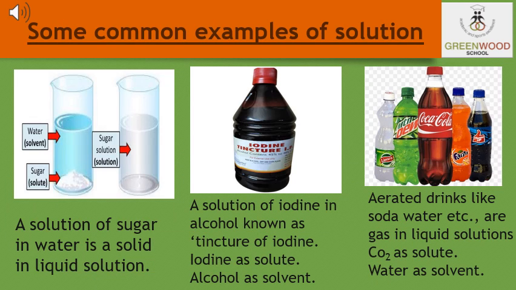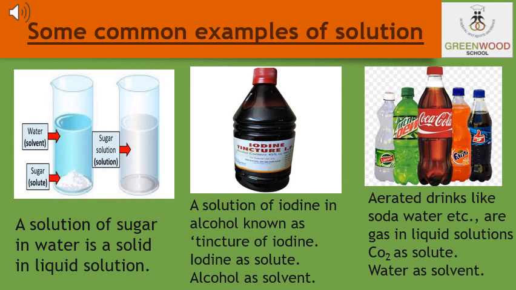Now let us take some common examples of solutions which we commonly see in our daily life. First example is a solution of sugar in water. This type of solution is a solid in liquid solution. In this solution we can say that the sugar is the solute and water is the solvent, because the sugar is present in the lesser quantity and water is in the bigger quantity.